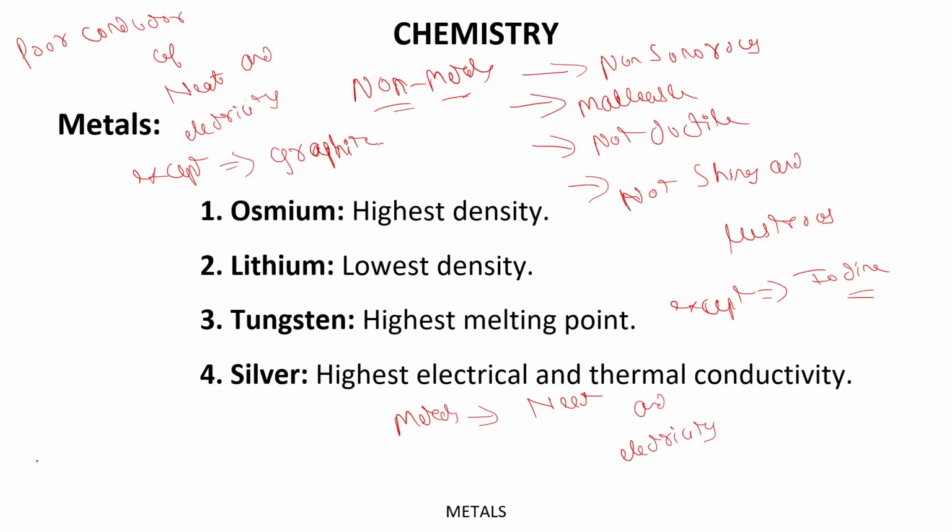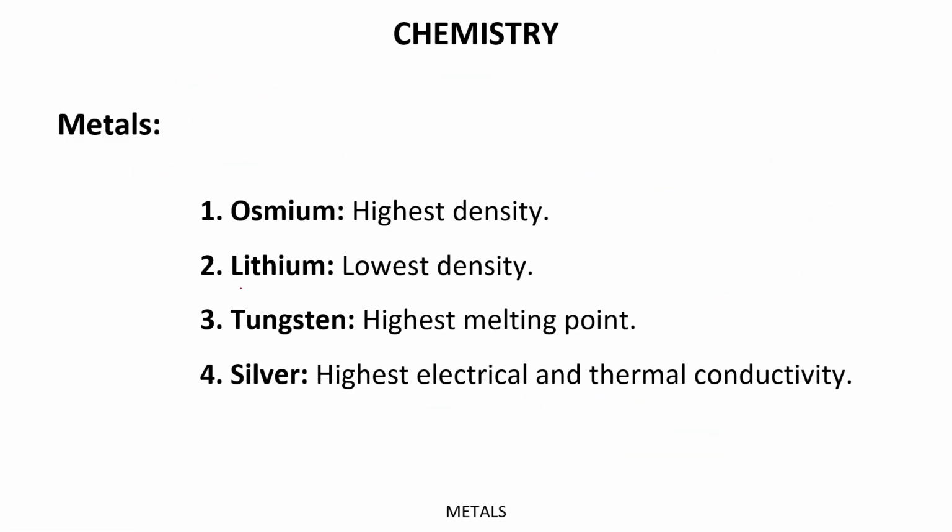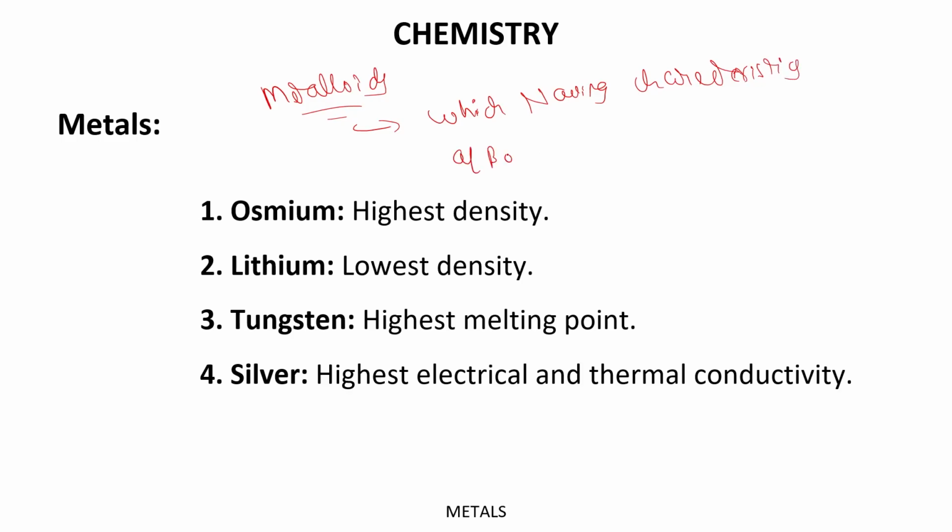Now, what is the meaning of metalloids? Basically, metalloids are those which have characteristics of both metals and non-metals to some extent.